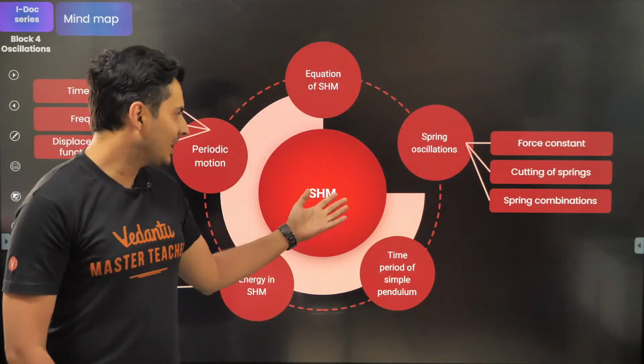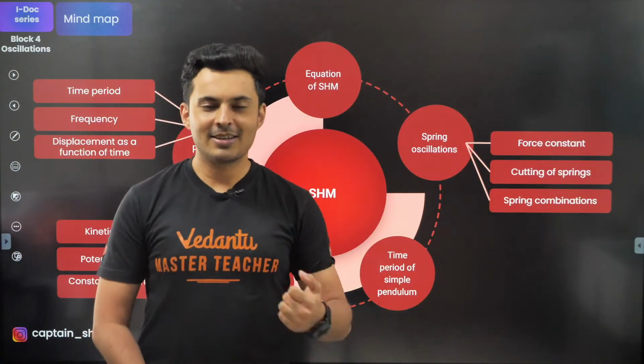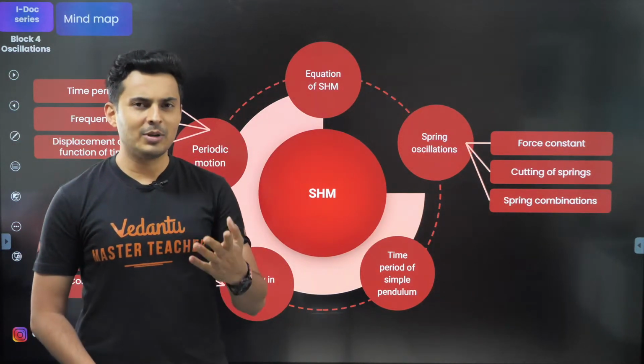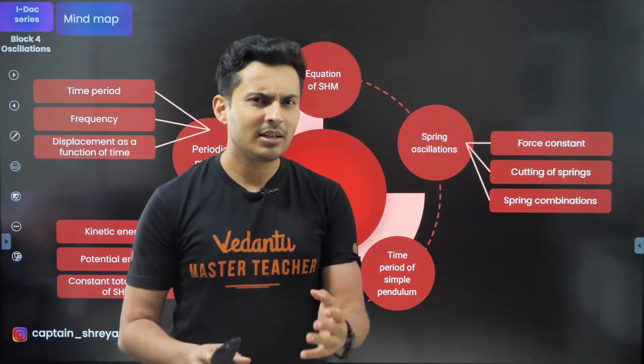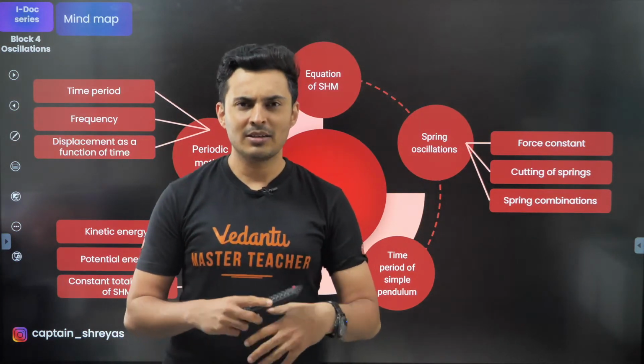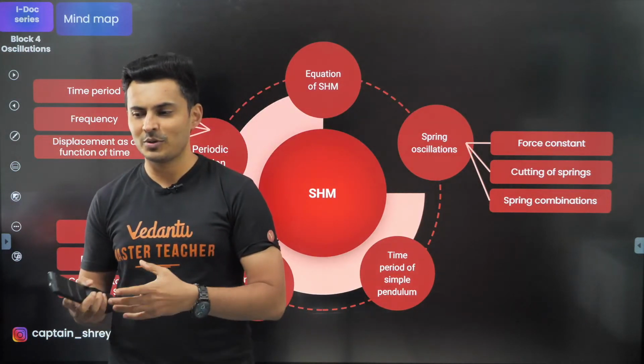Yeah, so let's start with SHM, simple harmonic motion. Before we begin, I have a simple question for you. Where do you think is the speed maximum in a SHM? Is it the mean position or is it the extreme position? Put it up in the chat box.